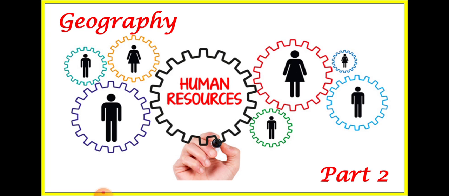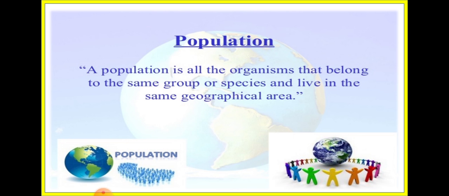We have learned about some of the terms, and also about population distribution, how population is distributed on the earth's surface, as well as the factors that affect the population distribution. In this part we will also learn about the further topics. Let us see what are those.